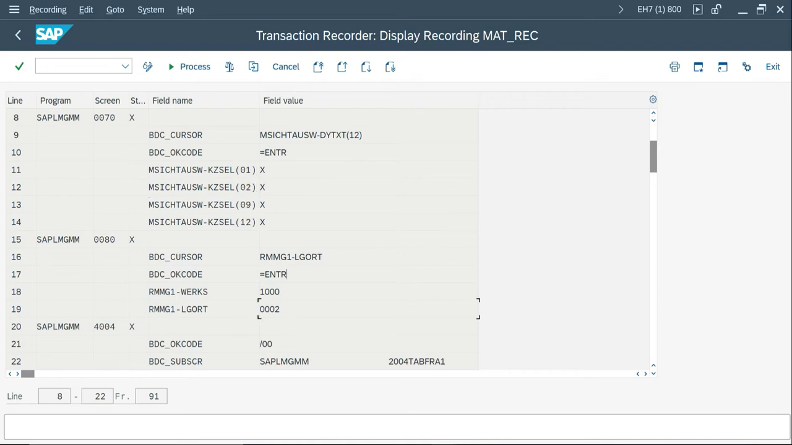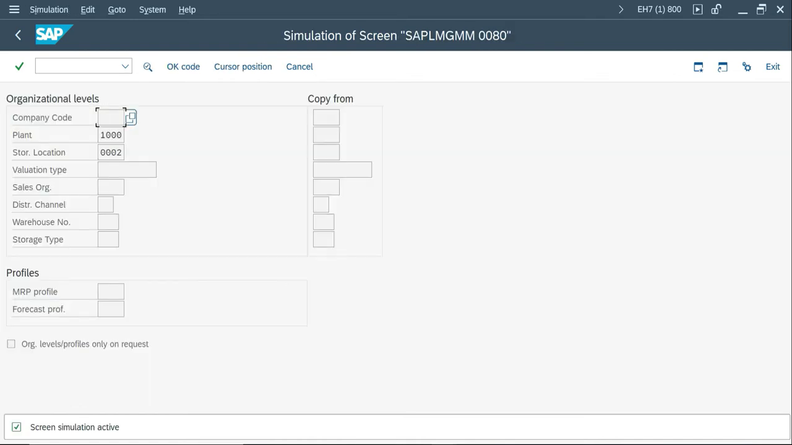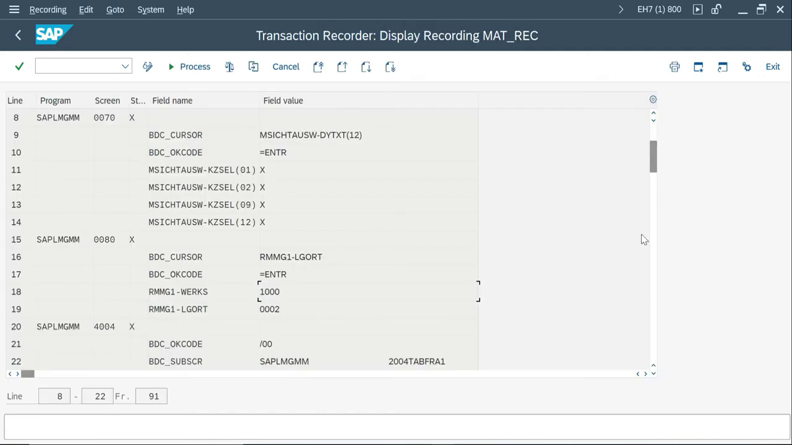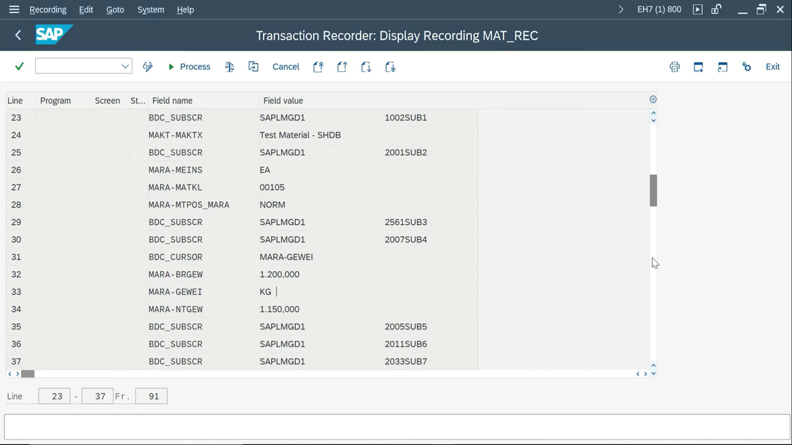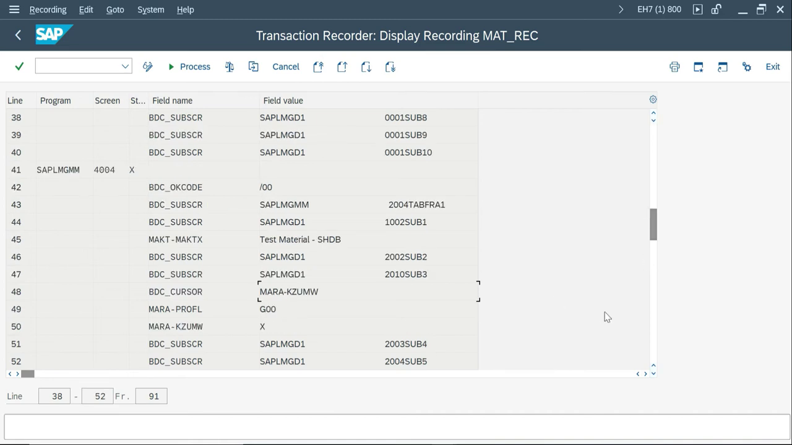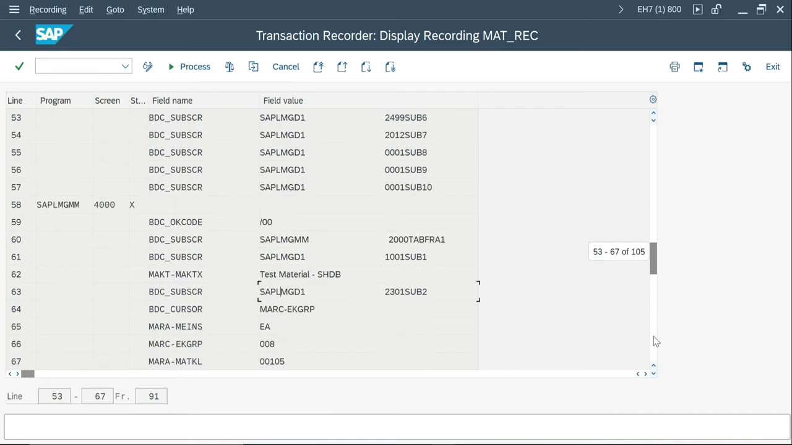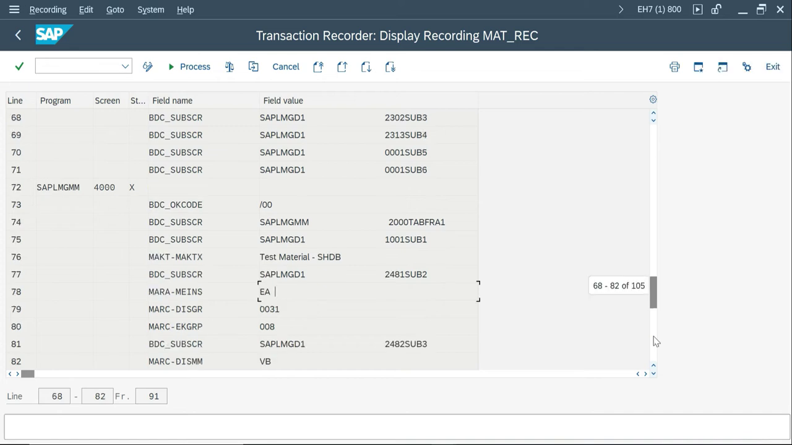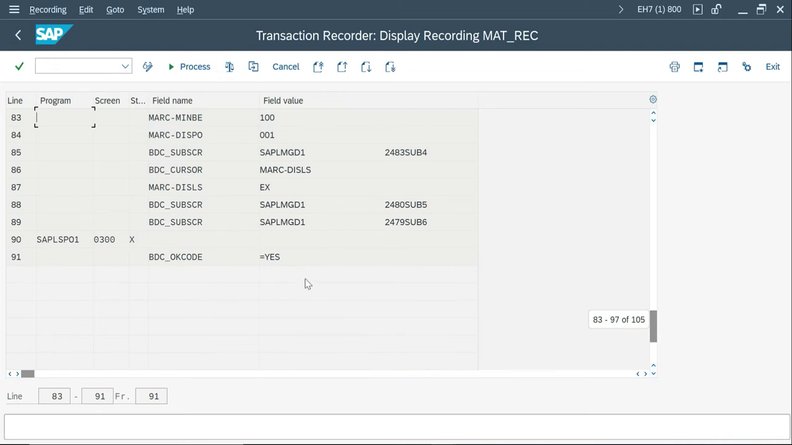The next one, if you double click, you'll come to know: organization level like plant, storage location, that information. It's a little lengthy recording, with a lot of fields and everything. So don't worry about it. Once you're good with the recording, you don't worry about how many fields it has. We got almost 91 lines of that. Finally, if you want to save the material, I just click yes.